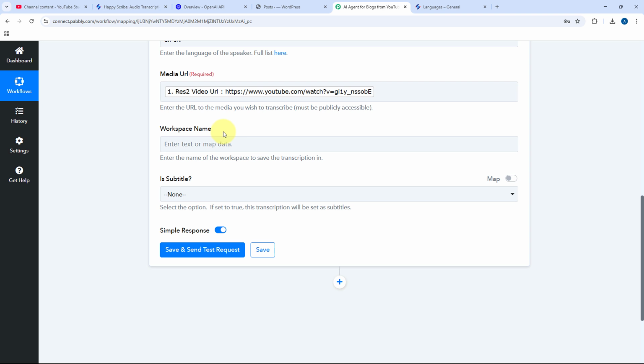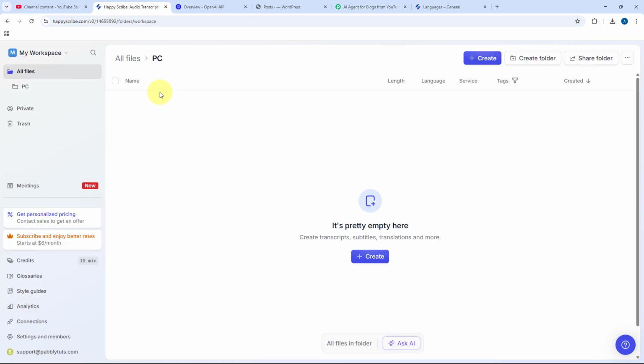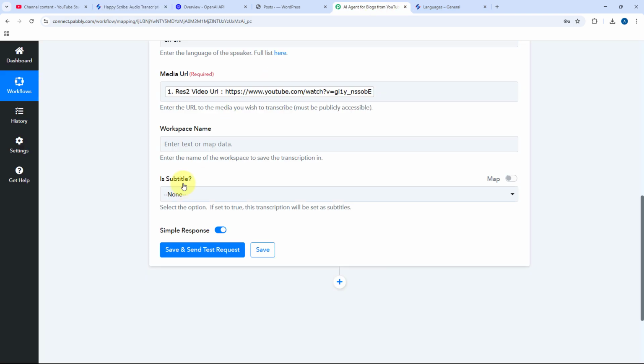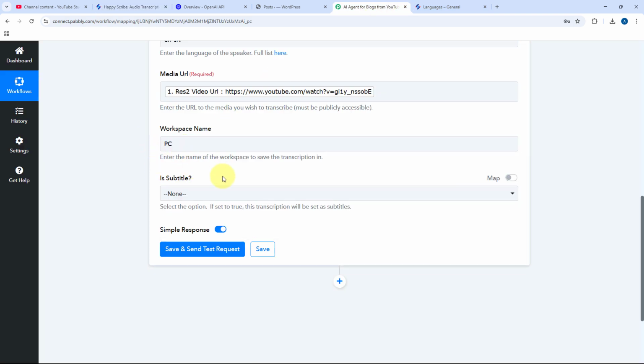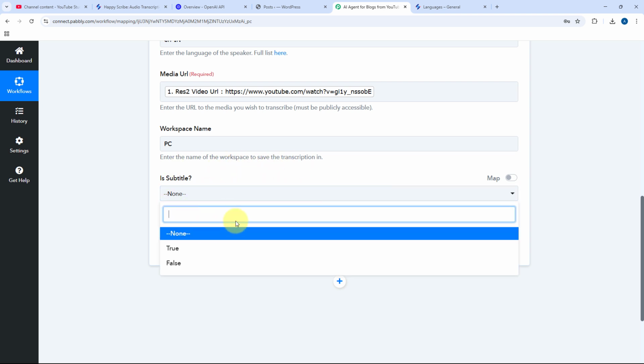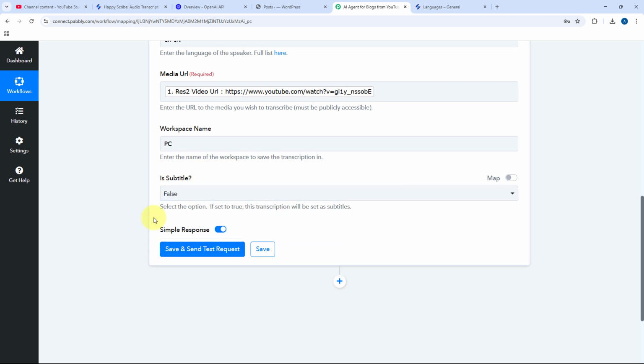That is, in your Happy Scribe account, in which particular workspace we want to keep this transcription. In my Happy Scribe account, I have created a workspace named PC, so I'm going to enter the same workspace name. At last, it is asking us is subtitle, that is, do we want the transcription as a subtitle. We don't want the transcription as subtitles, so we are selecting false over here. If you want, you can get the subtitles using the same application, using this action as well, if you select true over here. After this, just click on the Save and Send Test Request button.